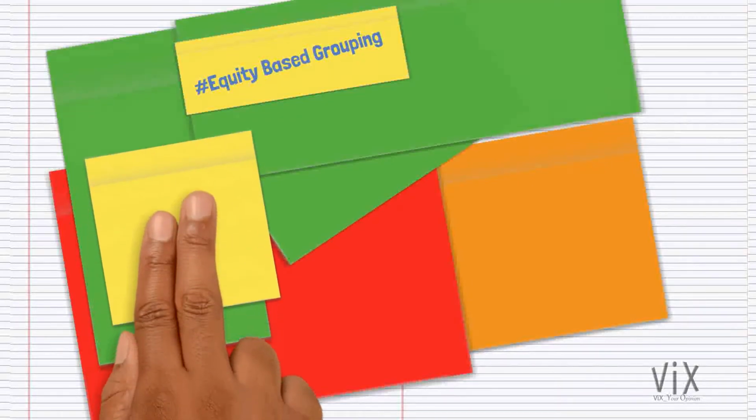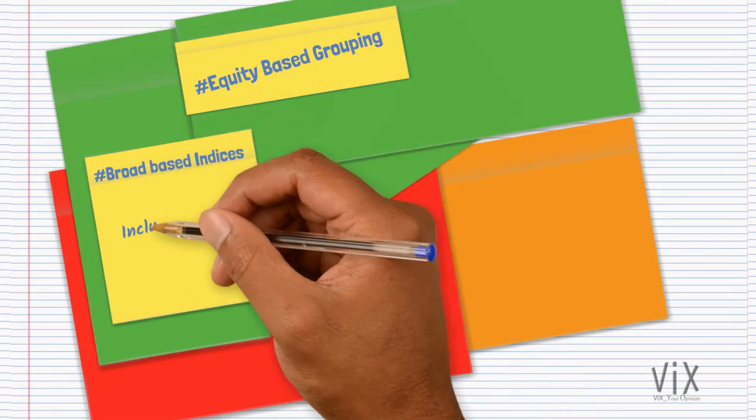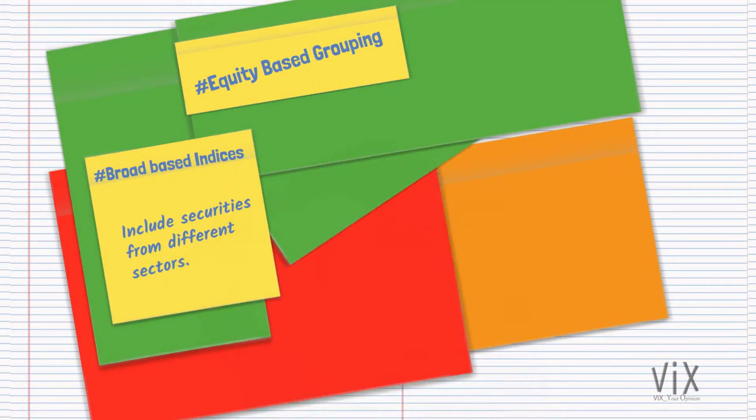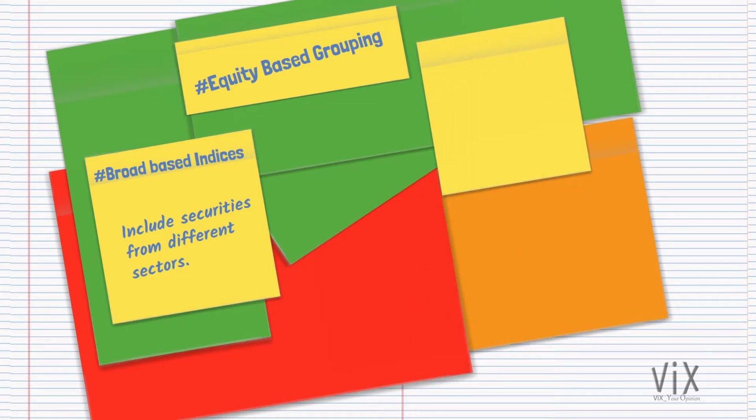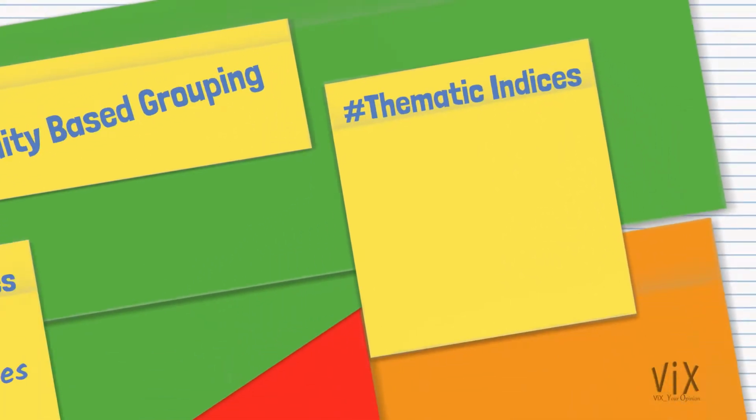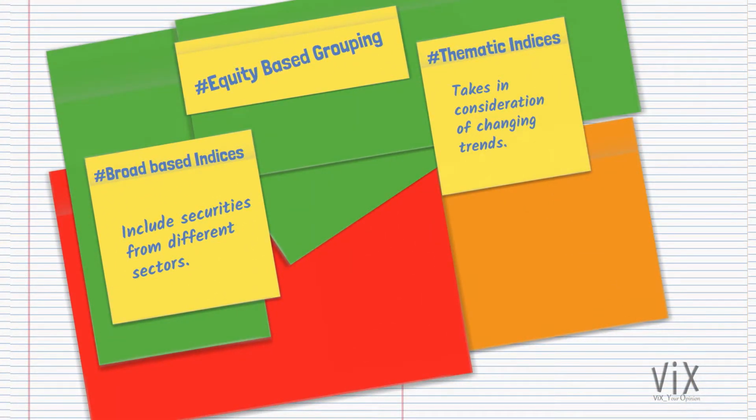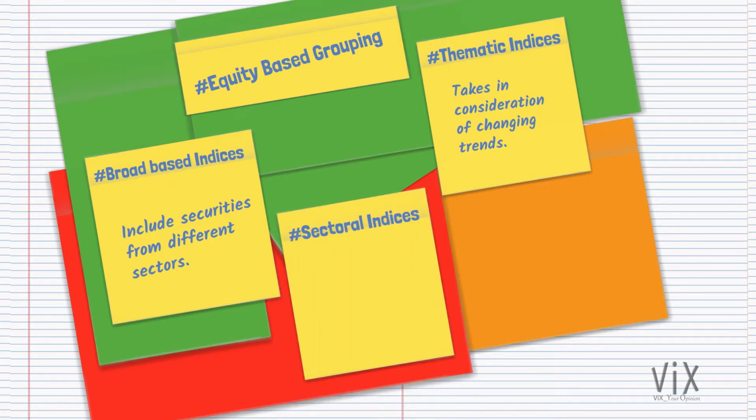Now taking a look at broad-based indices, these indices include securities from different sectors. For example, when we take the Nifty 50, it includes stocks from different sectors like finance, energy, etc. Whereas when we take a thematic index, it generally takes into consideration changing trends and indices are categorized on that. It could be a mixture of broad-based or it may be conventional classification or a sectoral classification.